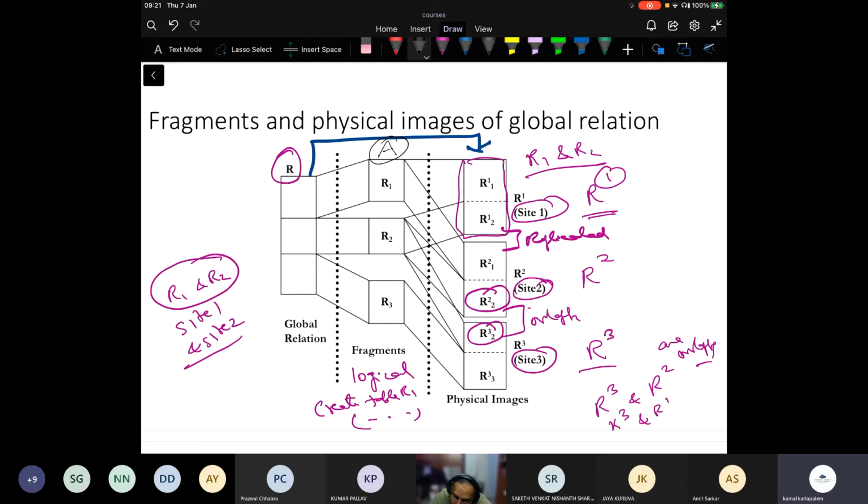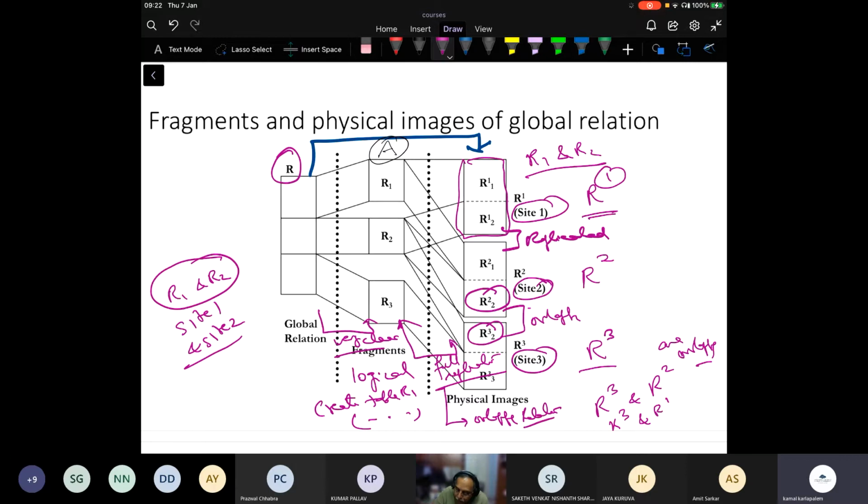The reason is, if I create these fragments, then the mapping is very clear. Anything that I change in the fragments, their mapping with the original relation is pretty much there. That is point one. The second thing is, since I allocate them to various sites, the nature of full replication, that is the complete relation replication, or overlapping fragments, is under my control, right?